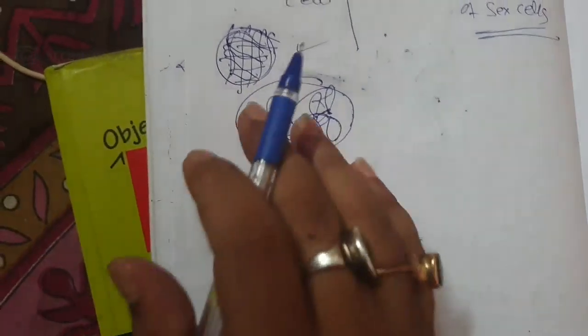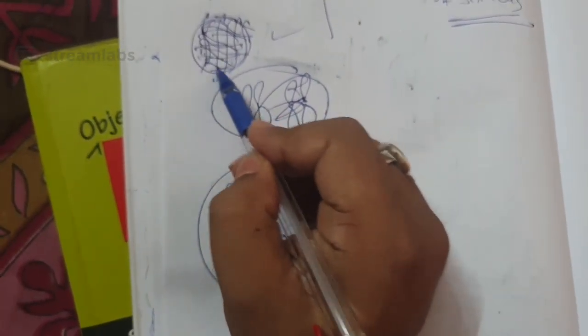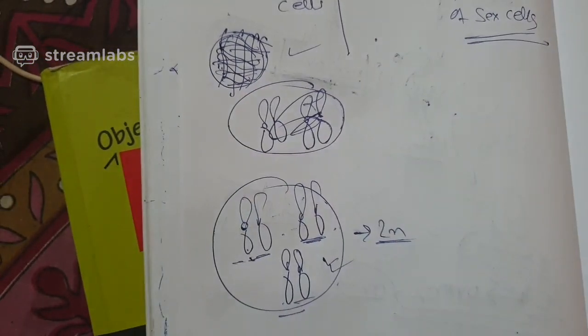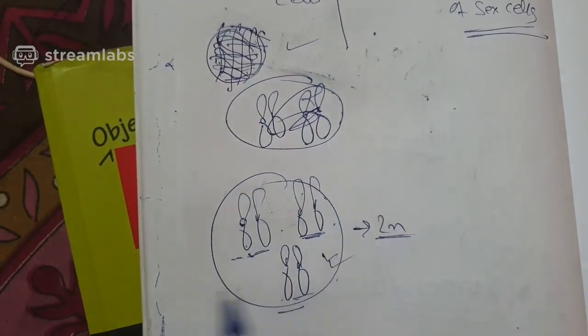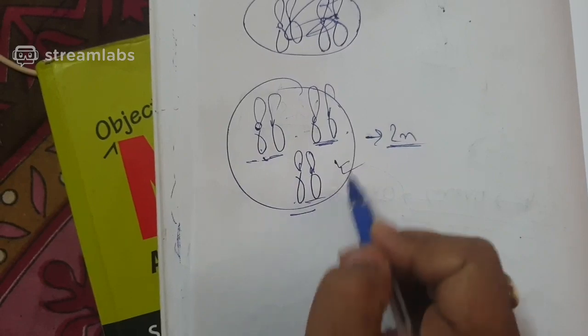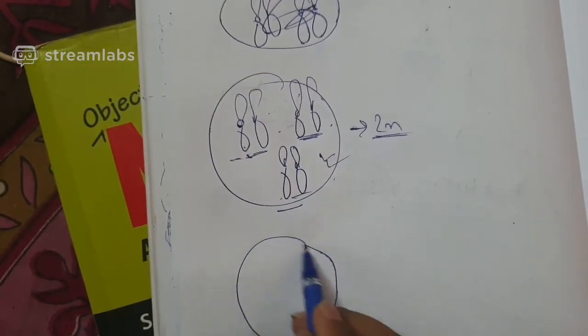Fine, you don't need to understand this for class 12. What you need to understand, I'm just telling you. Now what happens is this is the chromatin thread. This particular chromatin thread has already doubled before this has formed. Already doubled means, you think like this. Now each chromosome will double up.